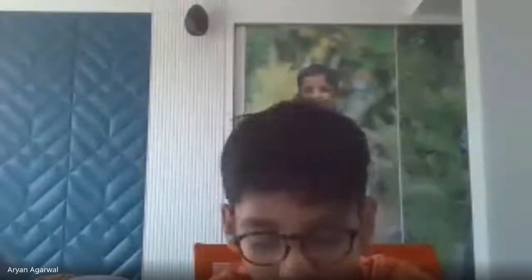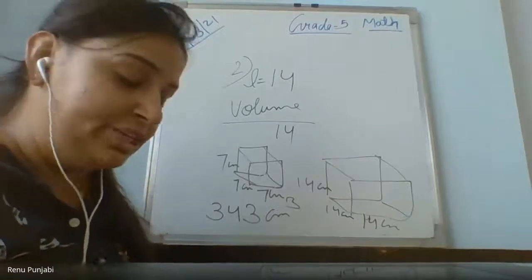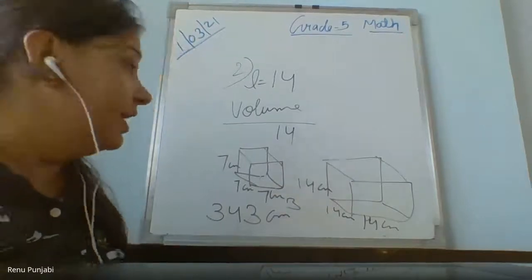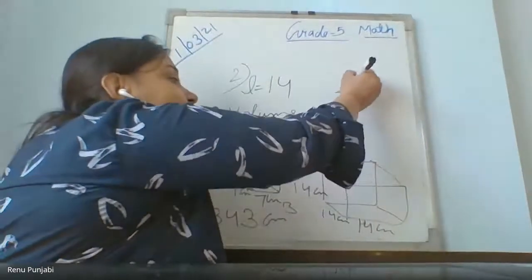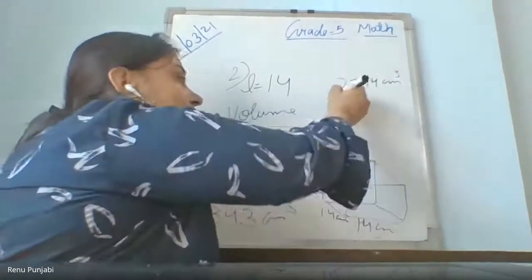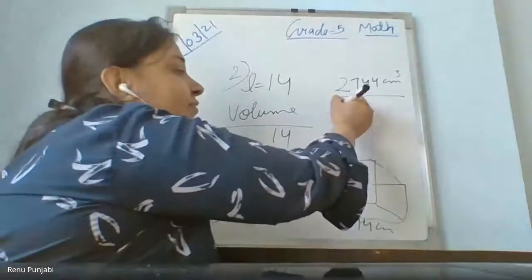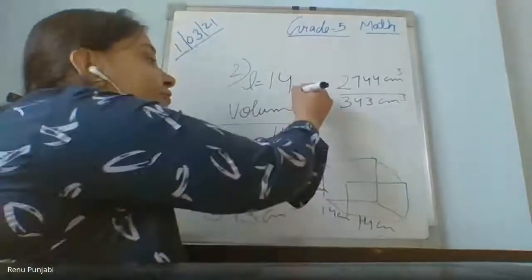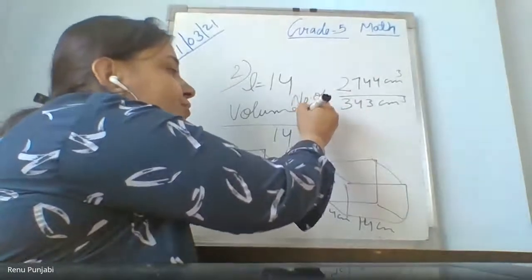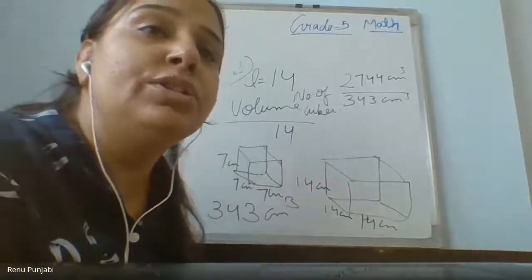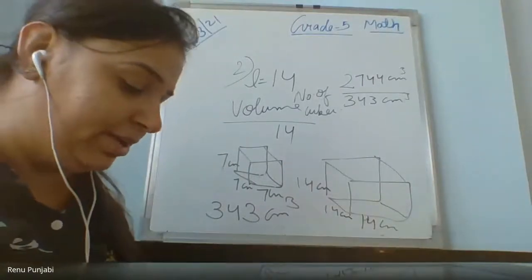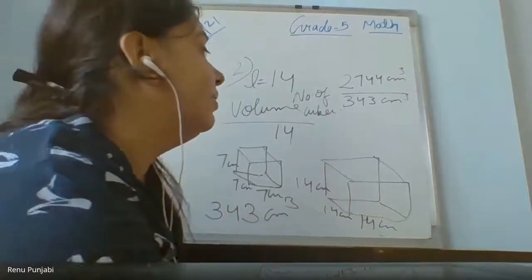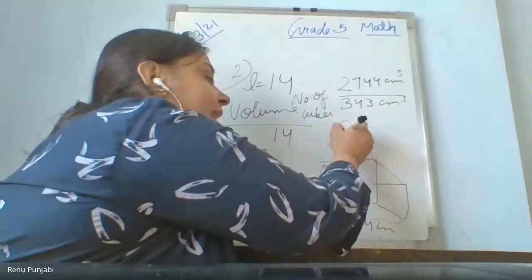Ma'am, 8. How many? Vaishang, please calculate. First, 14 multiplied by 14 multiplied by 14. The volume of this big cube is 2744 centimeter cube. And the volume of the other is 343 centimeter cube. So how many cubes fit inside this big one? 8. 2744 divided by 343 will give you the number of cubes that fit inside it. So 8 cubes.